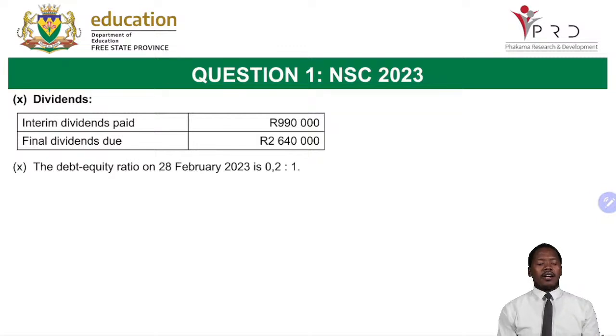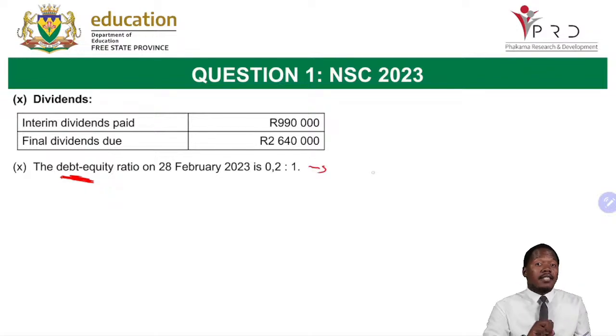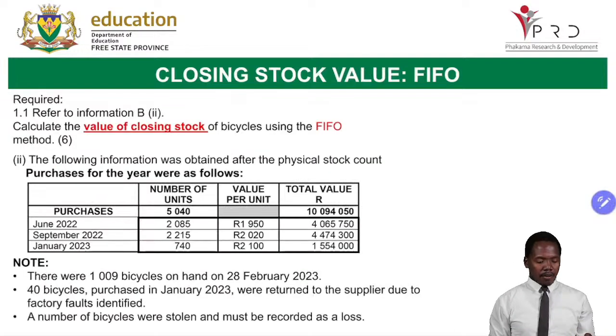And then we also have the dividends as well as the debt equity ratio. Once they give you a debt equity ratio, it means they are giving it to you to use for a calculation somewhere in your statement of financial position. That is why they've given you this. We are going to use it in our statement of financial position to calculate certain figures. Now, let us go straight and answer the question, now that we have seen our information.